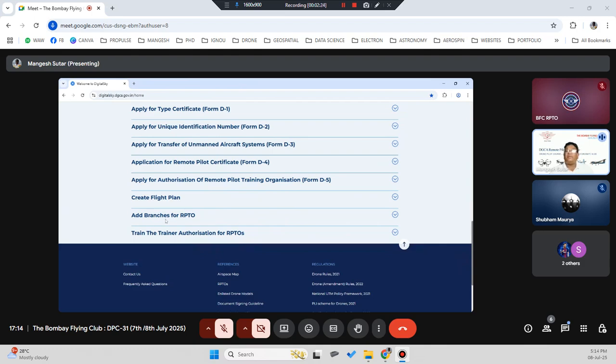If you want to add branches, like I have Igatpuri, and I set up another branch at some other location, let's say Palghar or maybe Shahpur or any other location, I can add it as a branch. For example, I had a Dhule location already as an RPTO. I could have added Igatpuri as a branch. But since we don't want to continue the function at Dhule airport and we want a separate identity at Igatpuri, we have created a separate RPTO at Igatpuri. Okay, we could easily have added it as a branch of the RPTO.